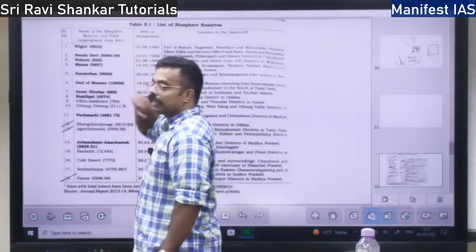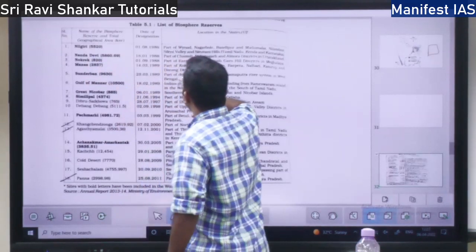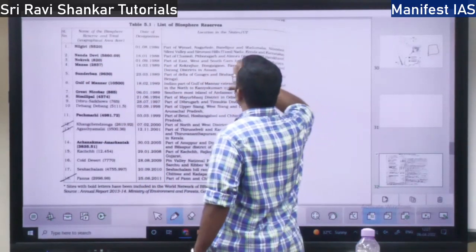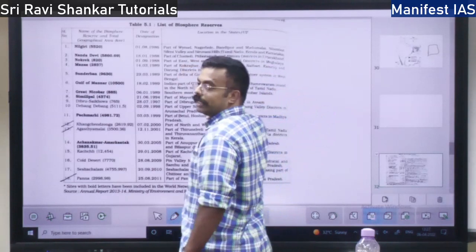Then you have the Nanda Devi Biosphere Reserve. Where is it? It is in the Almora, Pithoragarh, Chamoli districts of Uttarakhand.